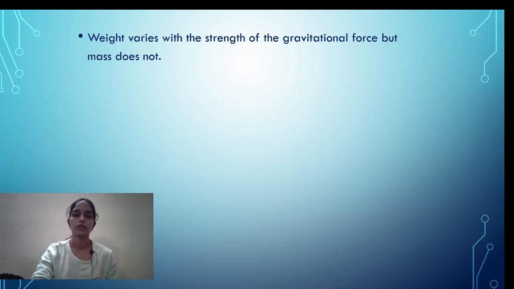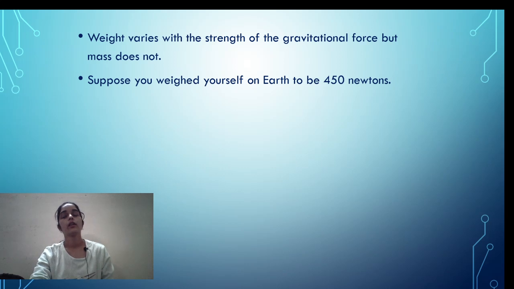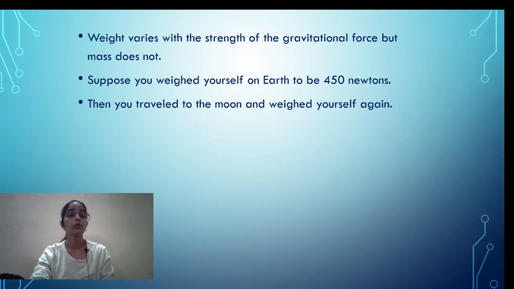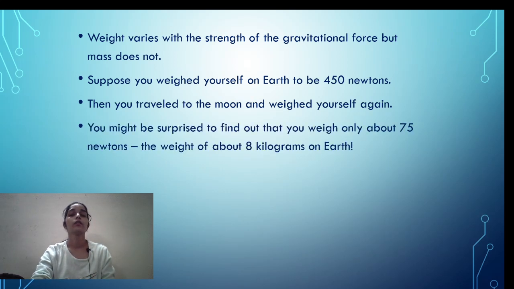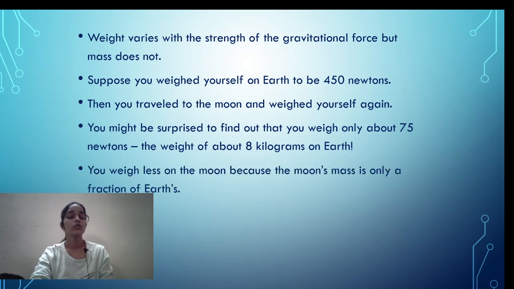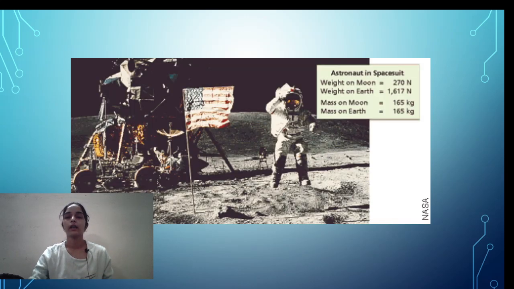Mass remains constant. Suppose you weigh yourself on the earth and get 450 Newton. But if you travel to the moon and weigh yourself again, you notice that you weigh only 75 Newtons. So you weigh less on the moon. Why? Because the moon's mass is only a fraction of the earth's, so the gravity is also less. The lesser the gravity, the lesser the weight. And this is an example.